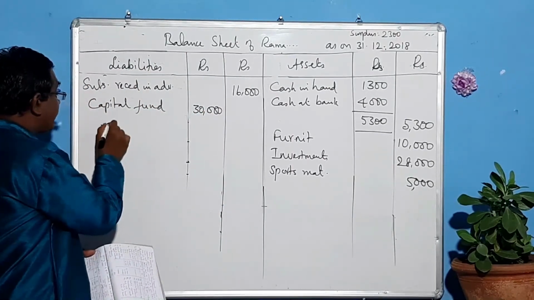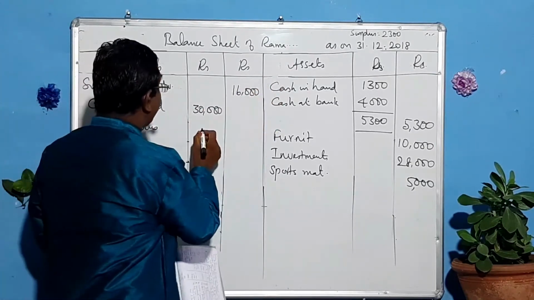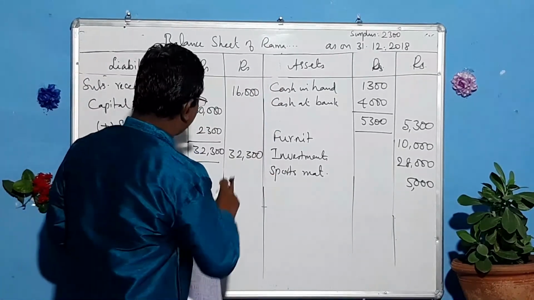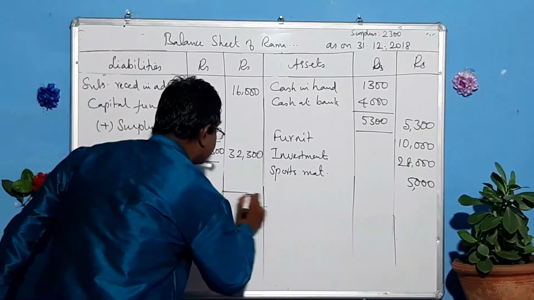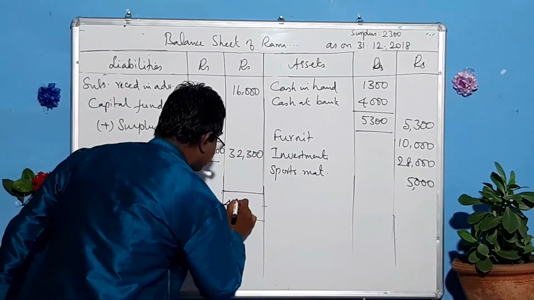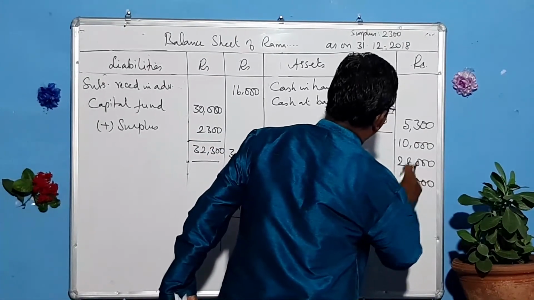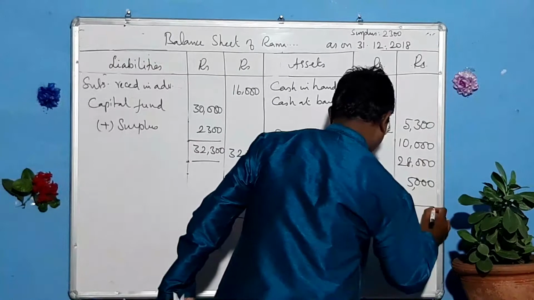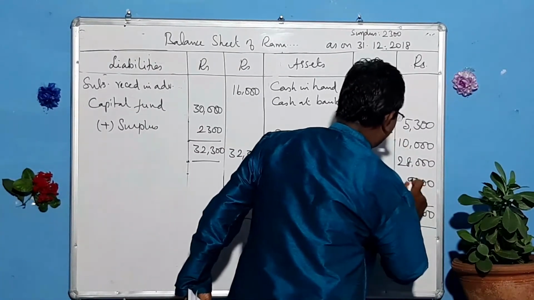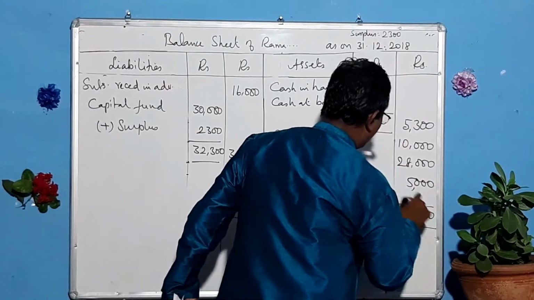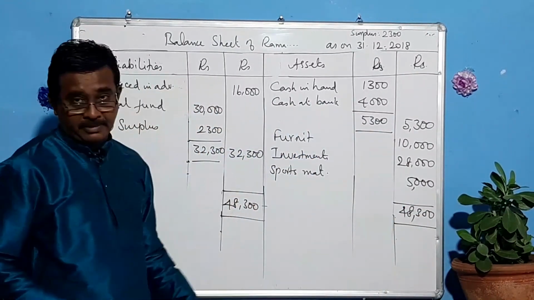With this we have to add that surplus that comes to 2,300. Then 48,300. We get the same answer.